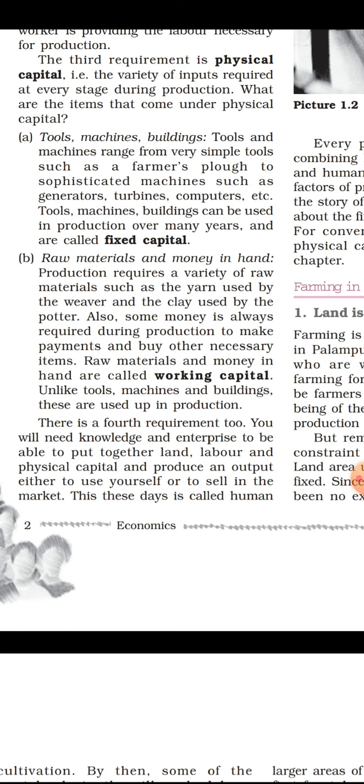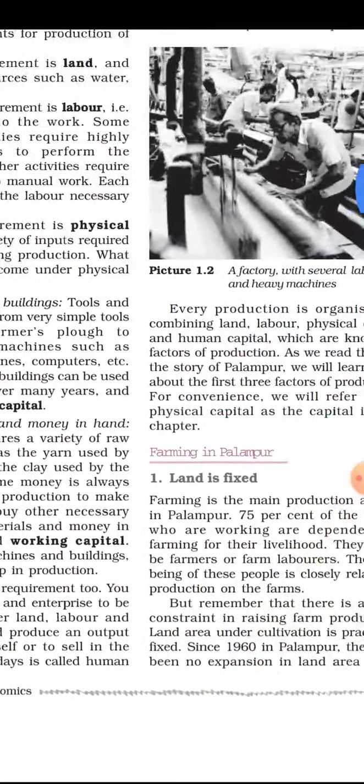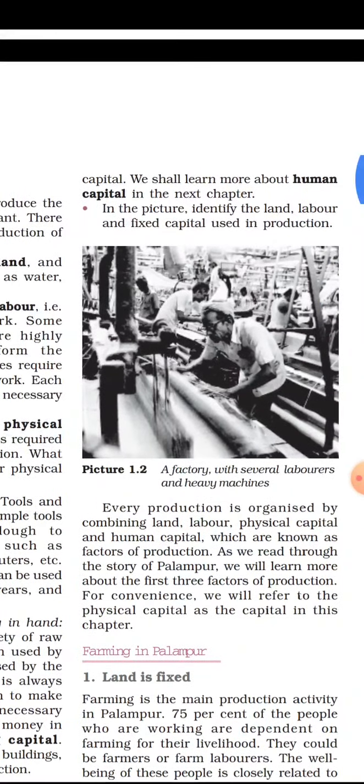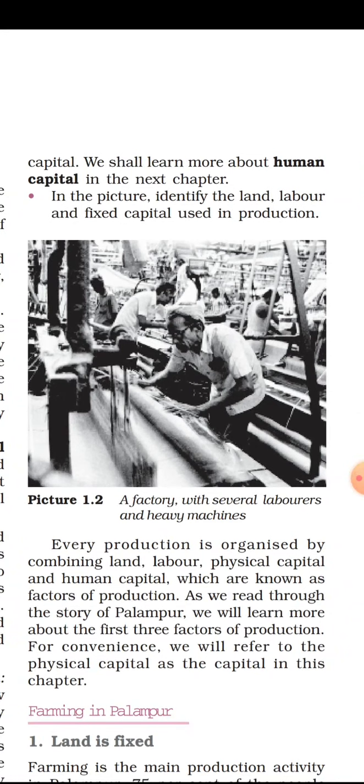These days this fourth requirement is known as the human capital. In chapter 2, human capital is there. In that chapter 2 we will read more. Now, in the picture, identify the land, labor and fixed capital used in the production. Picture is given. So land, labor, skilled labor is required, fixed capital, machines and tools.